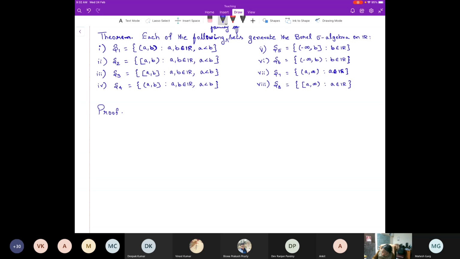So, by definition of B, it is generated by open sets.